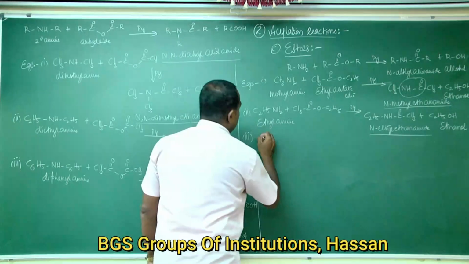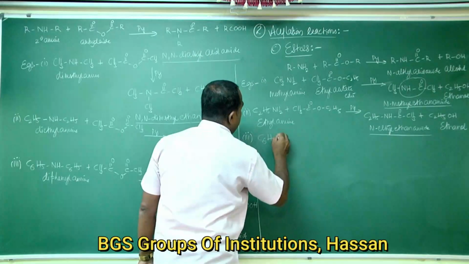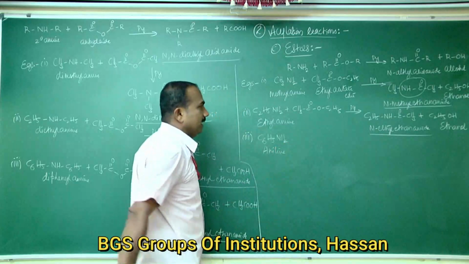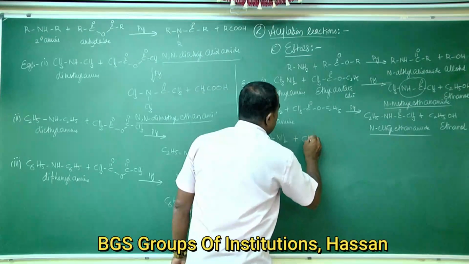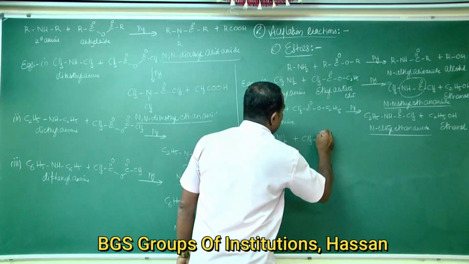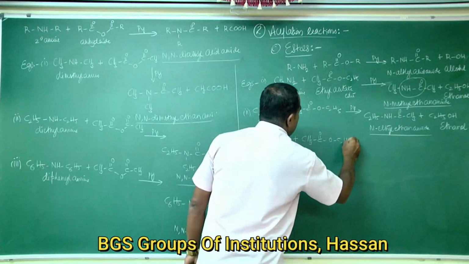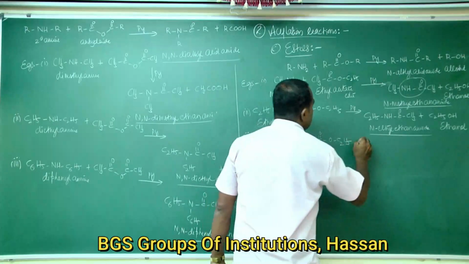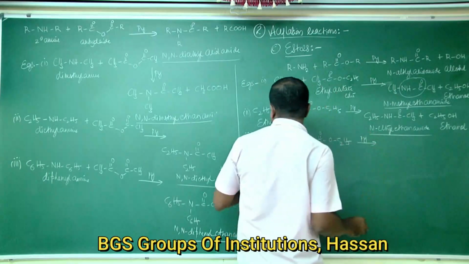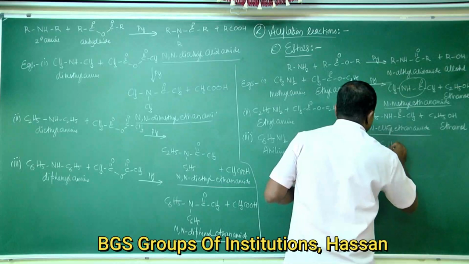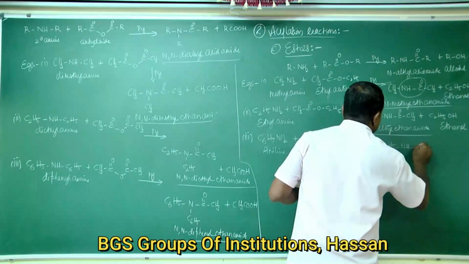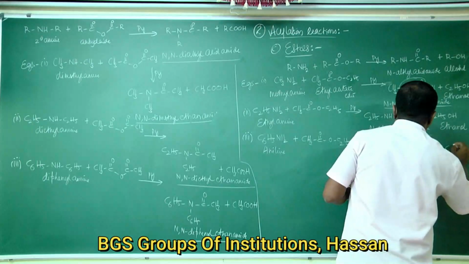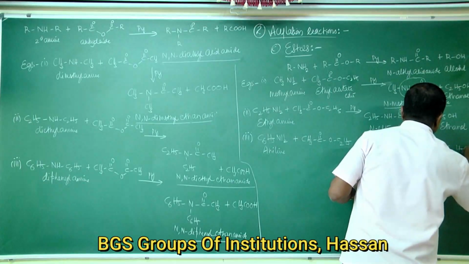Third example: if you take a primary aromatic amine, that is aniline, it reacts with ethyl acetate ester in the presence of strong bases like pyridine. The product formed is C6H5NHCOCH3 plus C2H5OH.